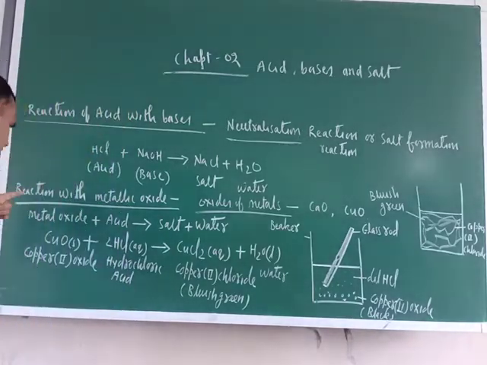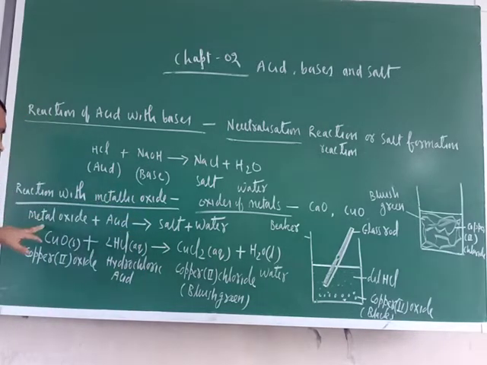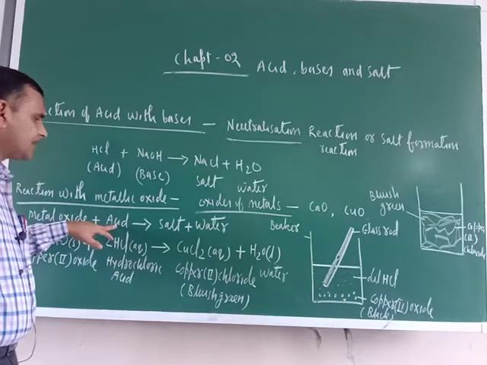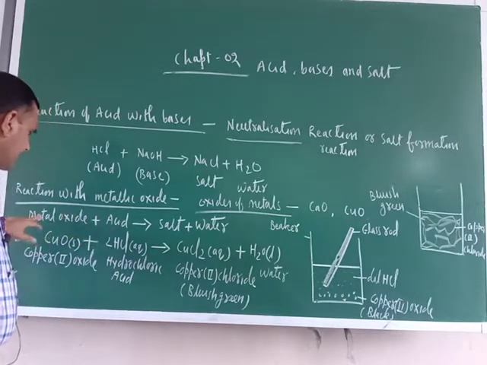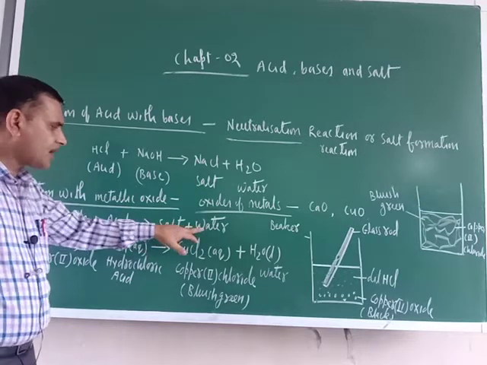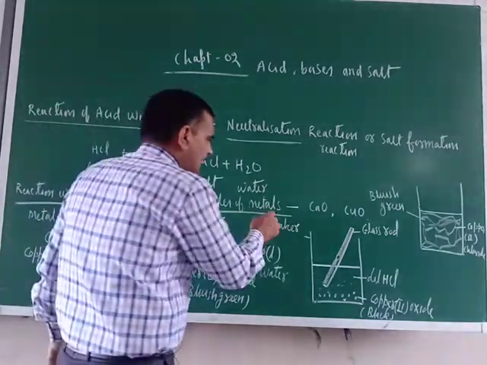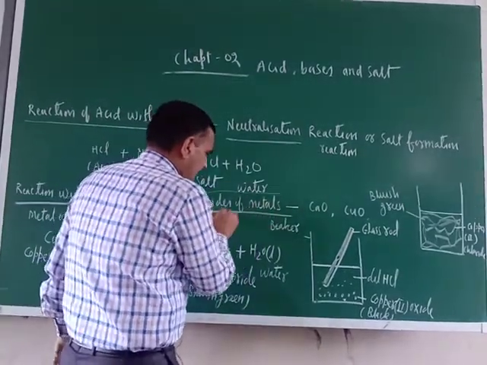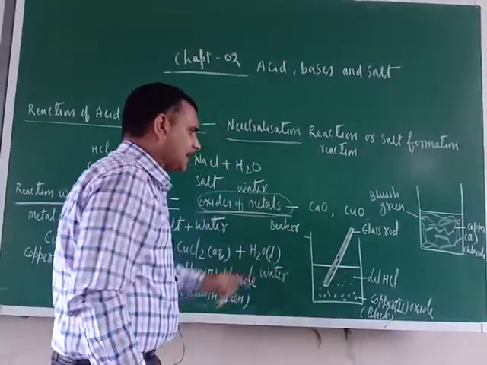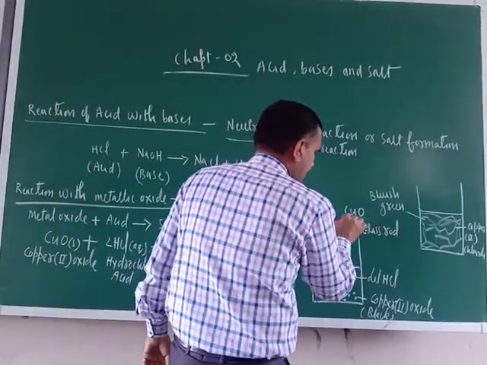Another reaction is reaction of acid with metallic oxides. Whenever metallic oxides react with the acid, they form salt and water. Now the question arises here, what are metallic oxides? Here I have given two examples of metallic oxides, calcium oxide and copper oxide.